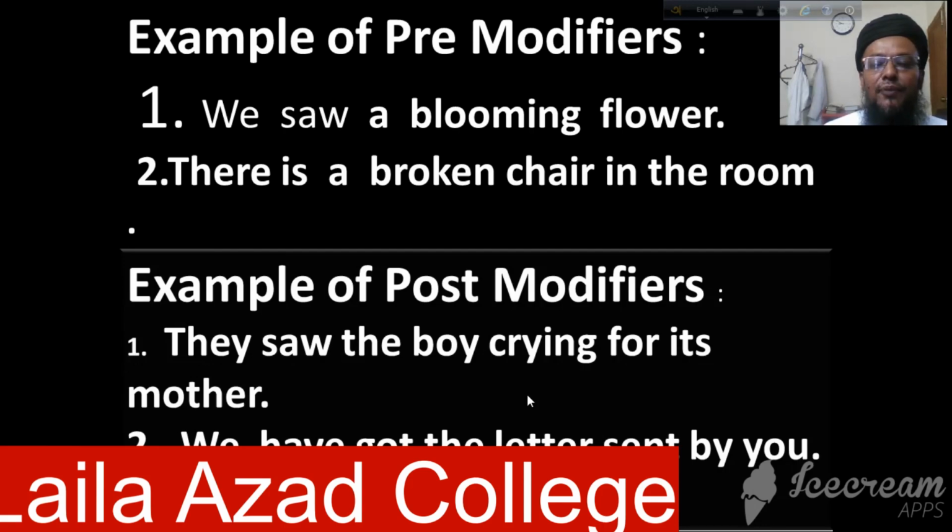Next, examples of post-modifiers. Number 1: they saw the boy crying for its mother. Crying for its mother is a phrase, and this phrase has given us more information about the boy, and it has been used after the noun the boy.